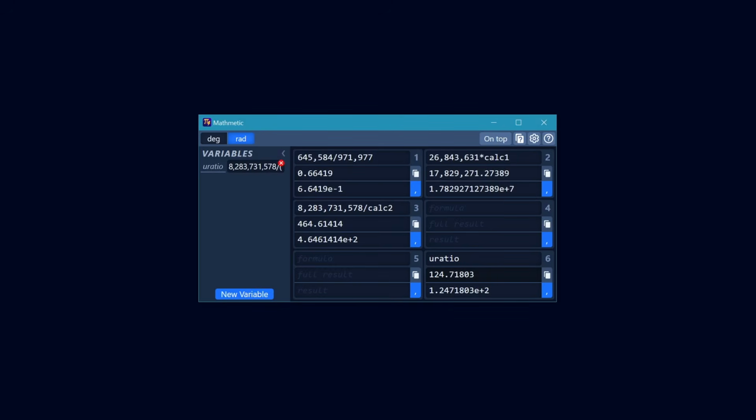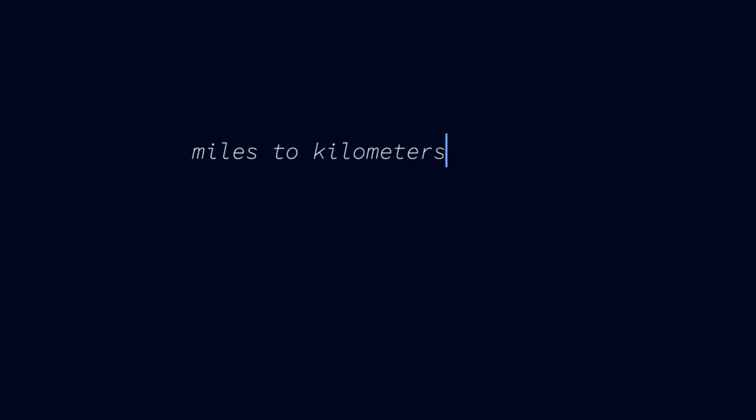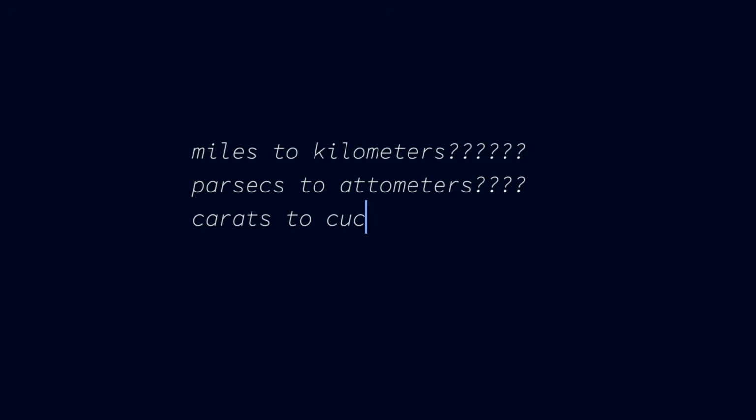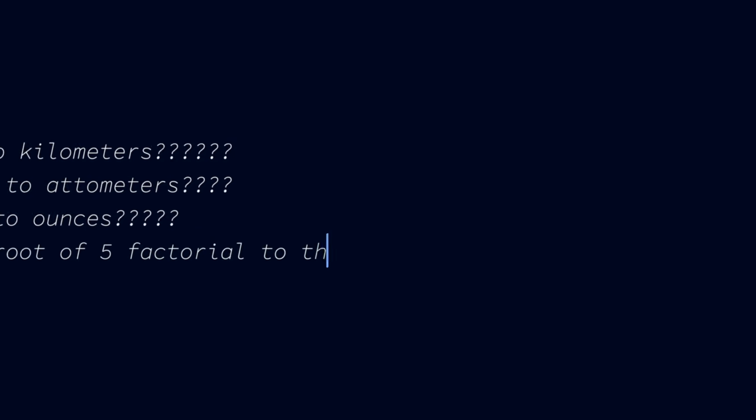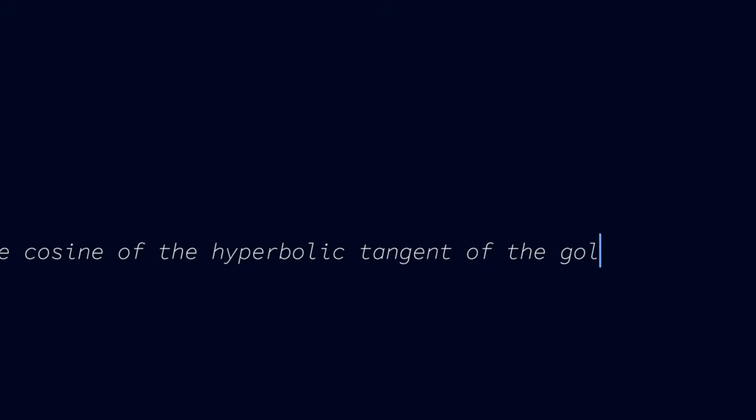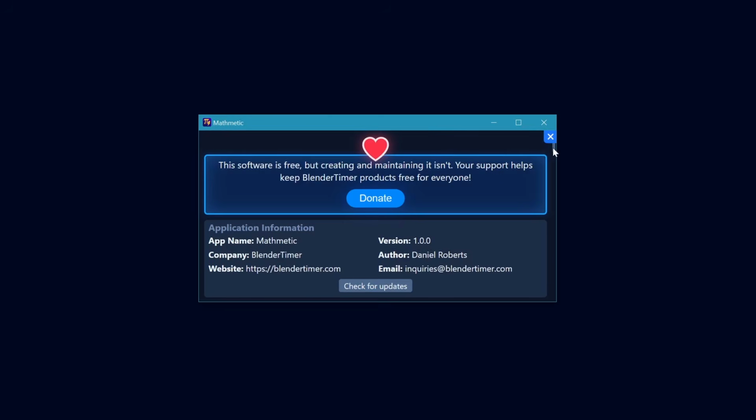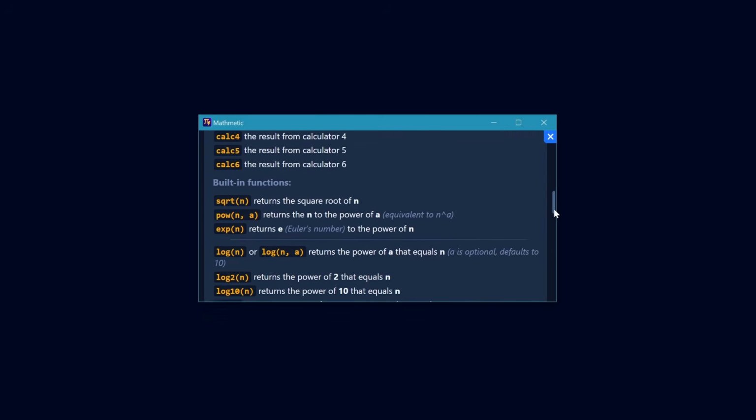Anyway, there are still some major pain points with general calculation. What if I want to convert miles to kilometers? Or what if I want to convert parsecs to attometers? Or what if I want to convert carrots to cucumbers? Carrots to ounces? Or what if I need to calculate the square root of 5 factorial to the power of the cosine of the hyperbolic tangent of the golden ratio? Introducing Mathematic's built-in constants, functions, and unit conversions.